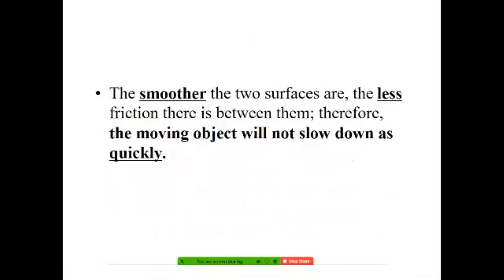So I think you have understood friction. A smoother surface has less friction. When a body slides or rolls over a rough surface, it has more friction. But when I talk about smoother surfaces, there is less friction between them. A moving object will not slow down as quickly on a smoother surface.